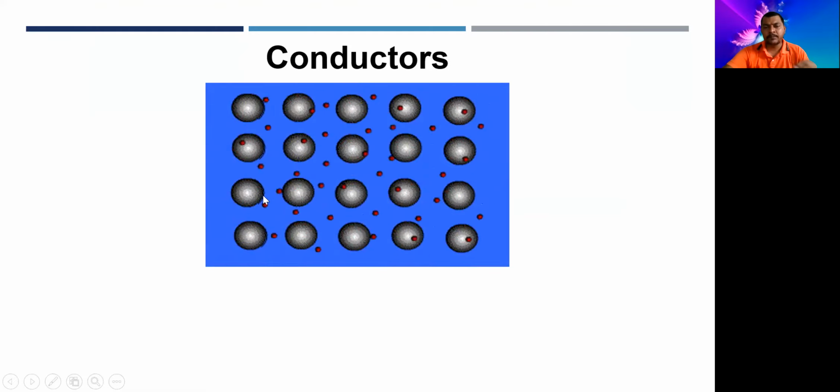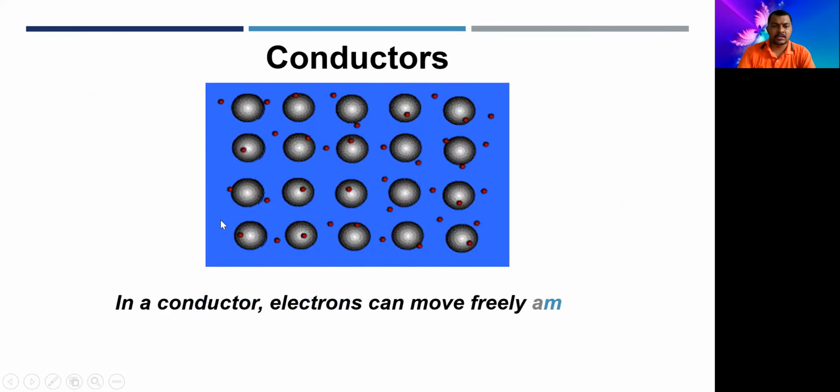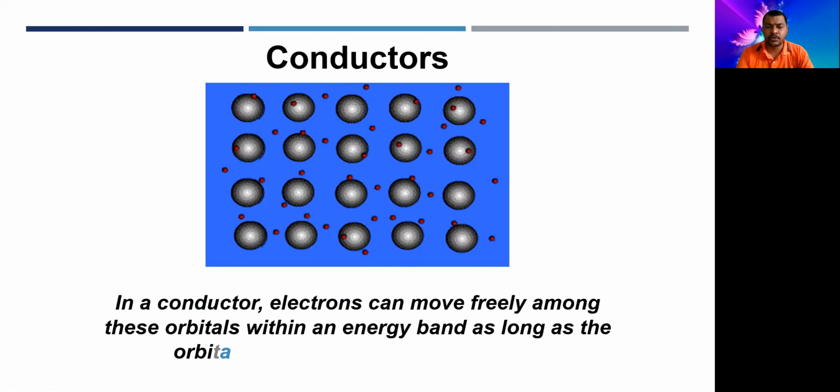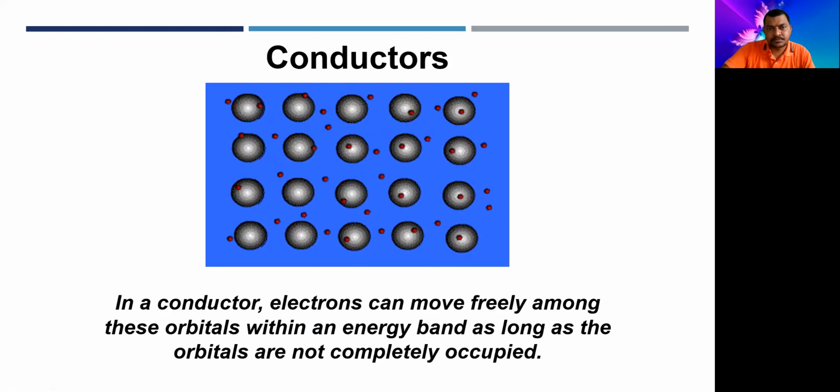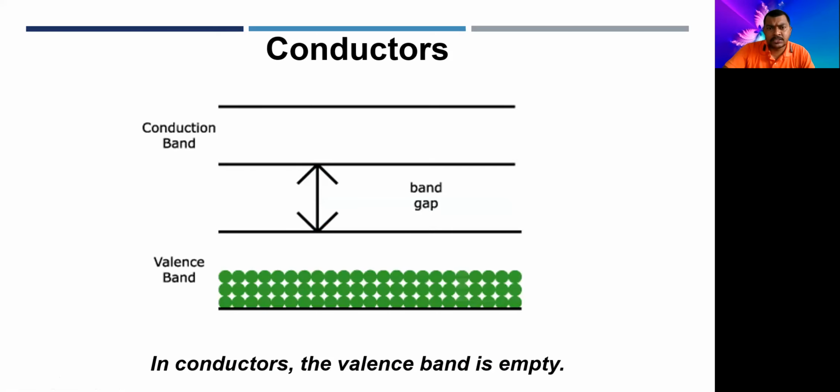What are conductors actually? They have many free electrons for conduction, and that is why they are called conductors. So in conductors, electrons can move freely among these orbitals within an energy band as long as the orbitals are not completely occupied. So the electrons are free for conduction, and therefore the material behaves as a conductor. Conductor means which conducts heat and electricity, right? And this is a band energy gap.